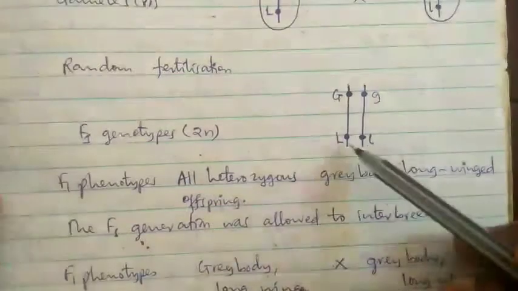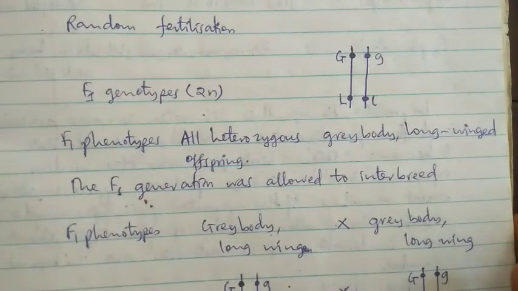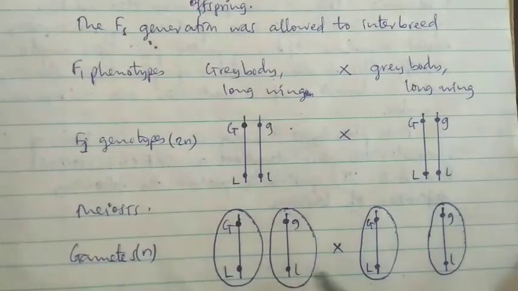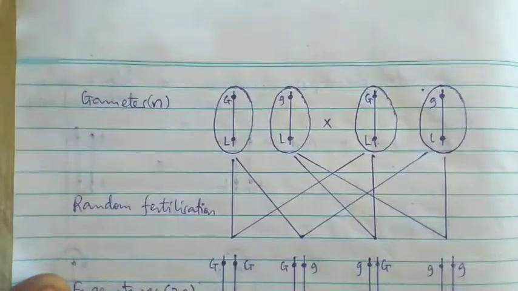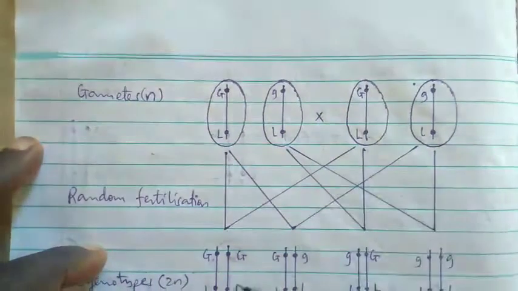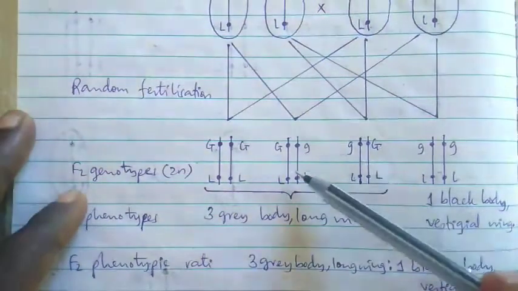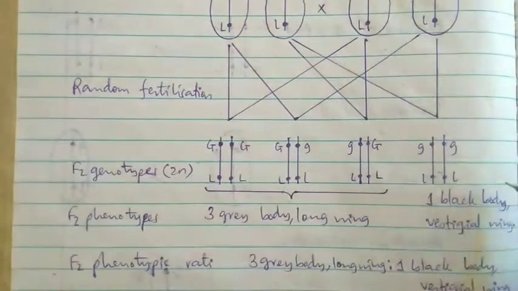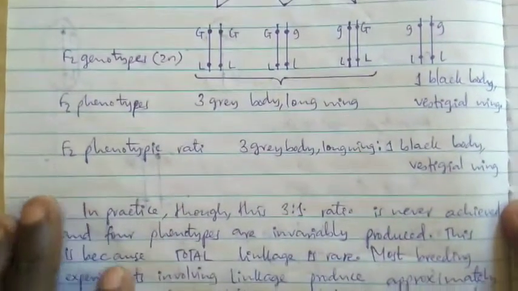Random fertilization manake fertilize hao wawili yule na yule tutapata yule pale ambaye atakuwa ni heterozygous, gray body long wing heterozygous, unaona. Kutoka hapo katika F2 maana yake tuta-cross wale wawili. Sasa F1 tuta-cross huyu na huyu. Katika gamete tutapata wale gametes wanne. Katika wale gametes wanne tutakuja kupata crossing, tukicross tunapata yule pale gray homozygous, tunapata yule pale gray heterozygous, gray long heterozygous. Hiyo hapa ni black short. So unapata 3:1 instead ya kupata 9:3:3:1.